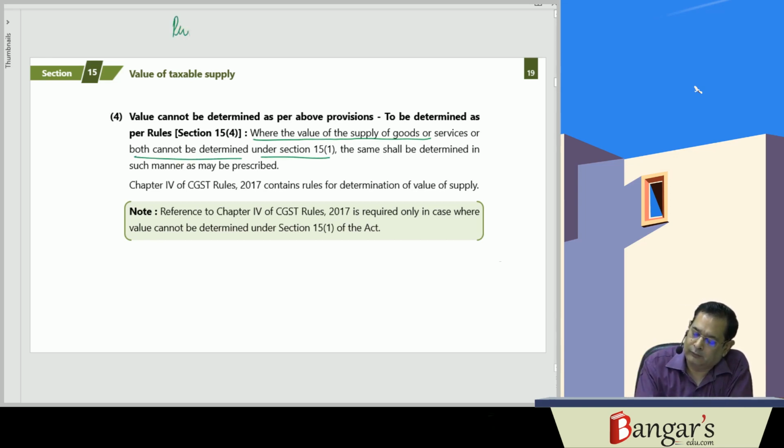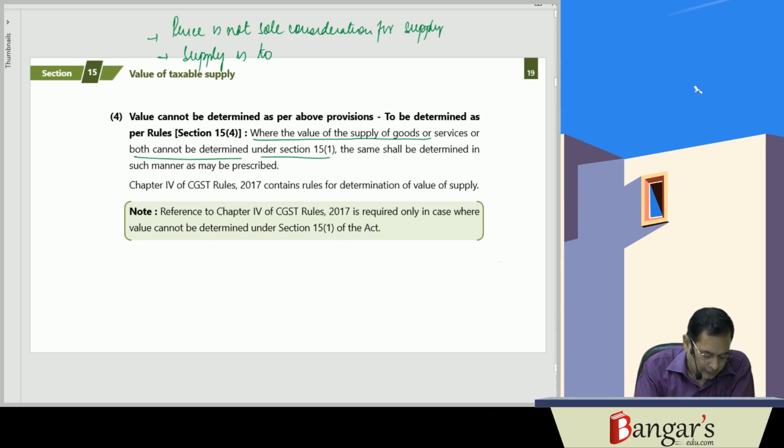Say price is not the sole consideration for supply, or, say, supplies to a related person.